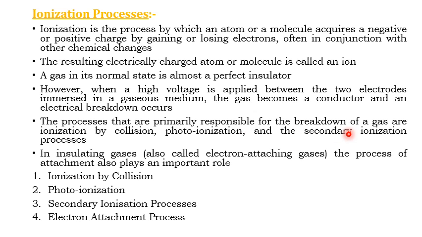Depending upon these things, we can classify the ionization processes as ionization by collision, photoionization, and secondary ionization processes. Either the atom may lose an electron, or it may gain an electron through the collision process.